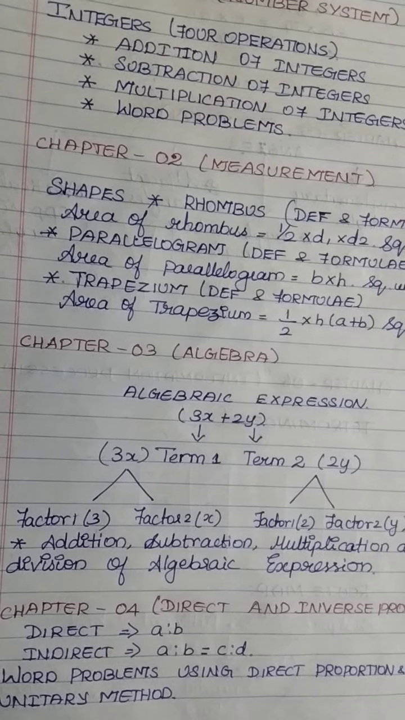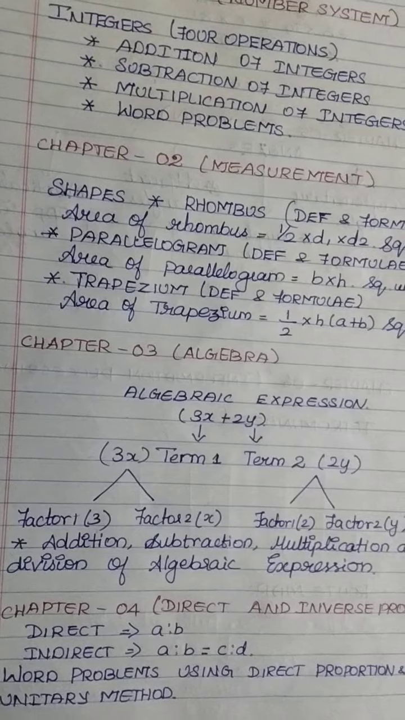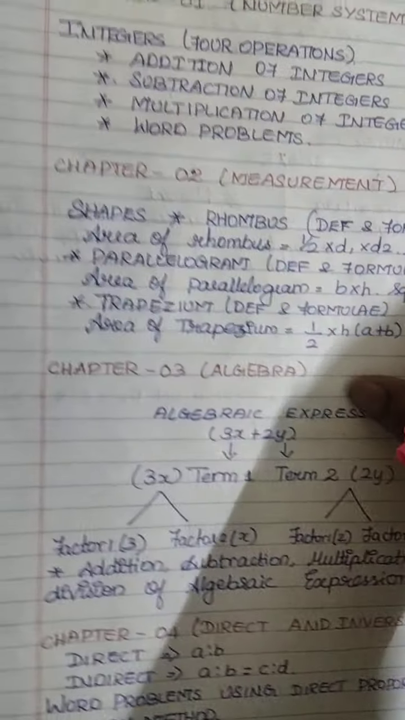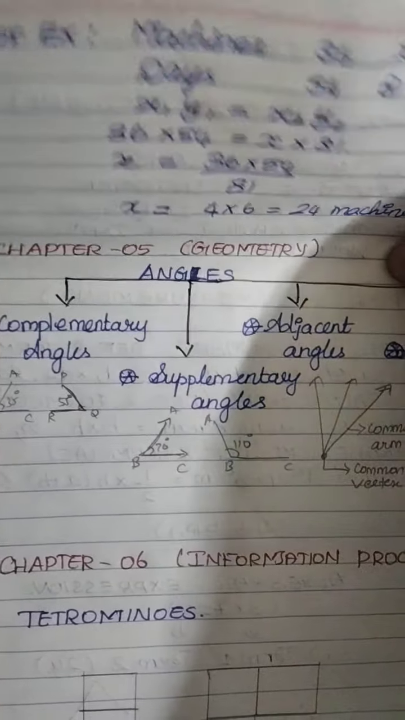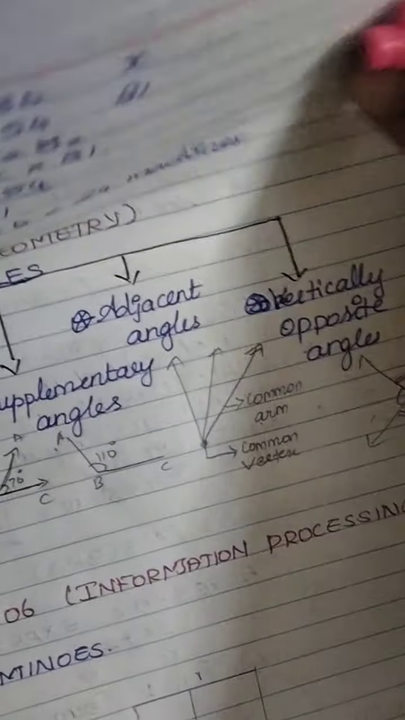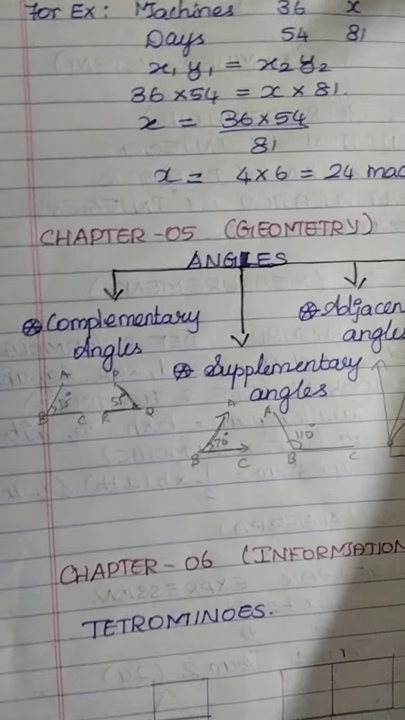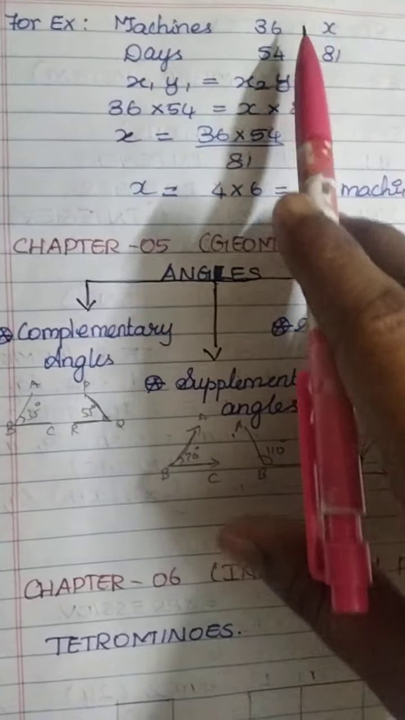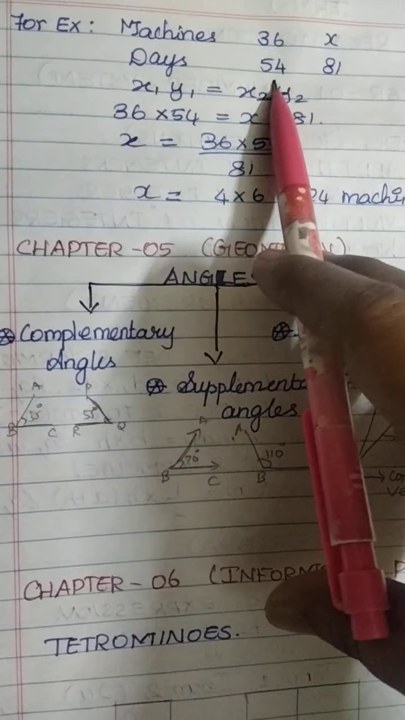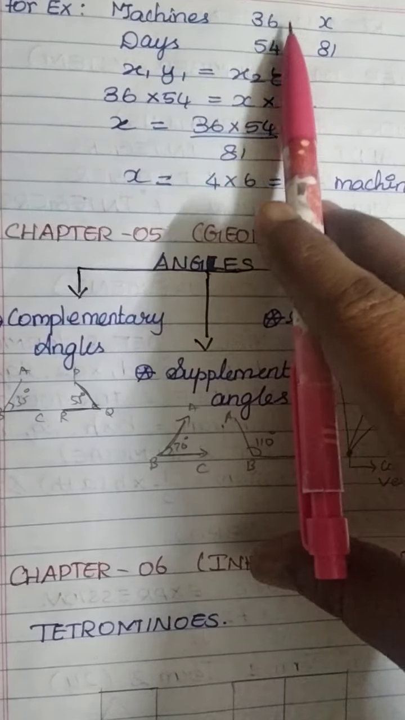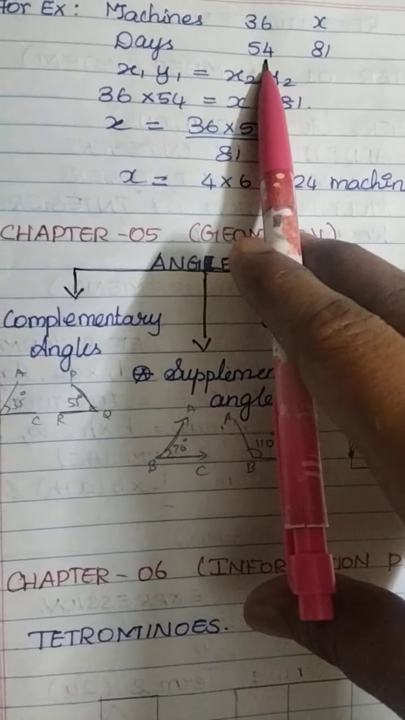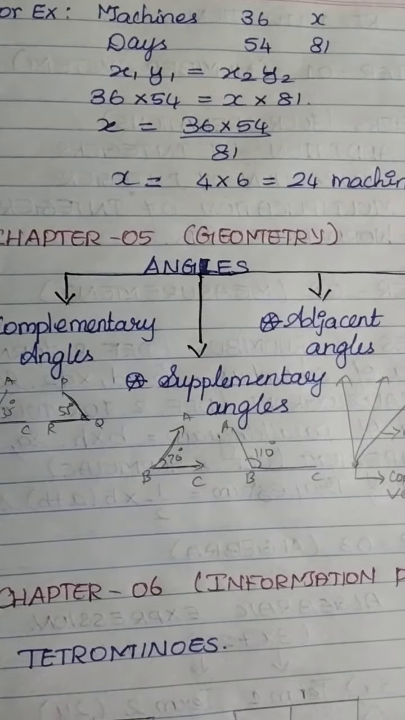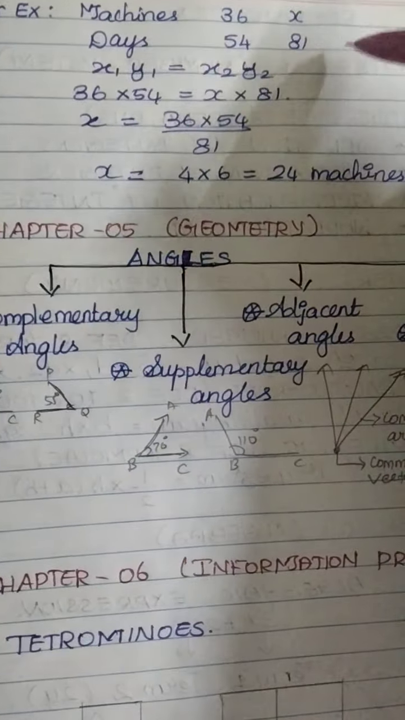After that we saw the unitary method. Listen, I have solved a sum for you. They have given machines and days: 36 machines and 54 days. With the help of 36 machines they completed the work in 54 days. How many machines will carry out the work in 81 days?